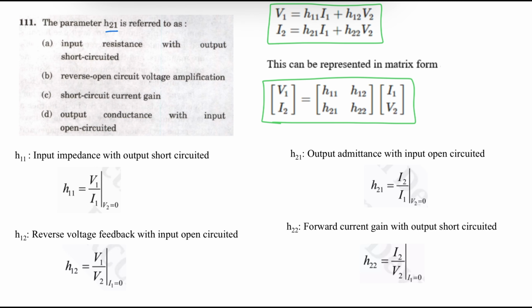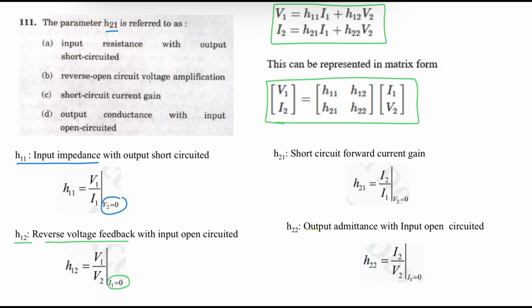So here H11 is input impedance with port 2 short circuited. H12 is reverse voltage gain with input port open circuited. H21 is short circuit forward current gain.